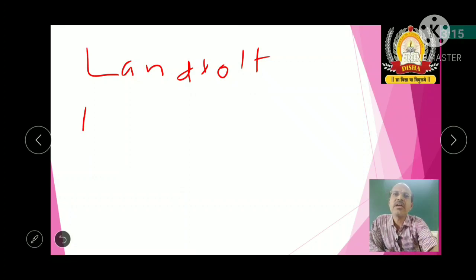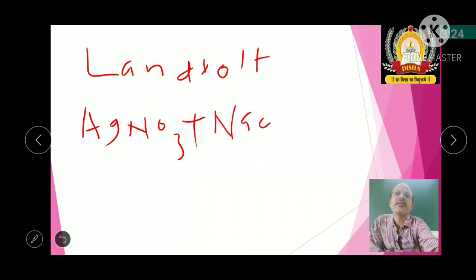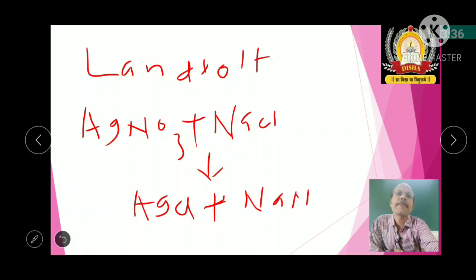That is, AgNO3 plus NaCl gives rise to AgCl plus NaNO3.